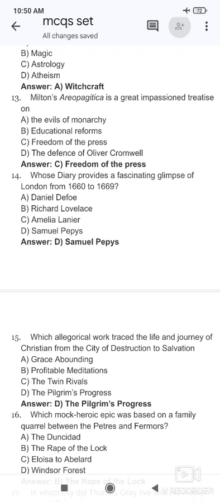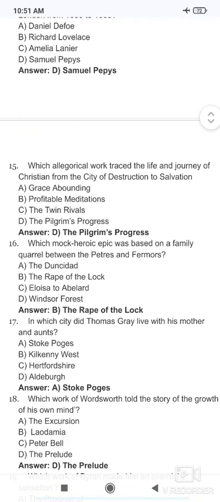Samuel Pepys is a famous diary writer, and we get a fascinating glimpse of London from his diary from 1660 to 1669. The name of the person is Samuel Pepys.